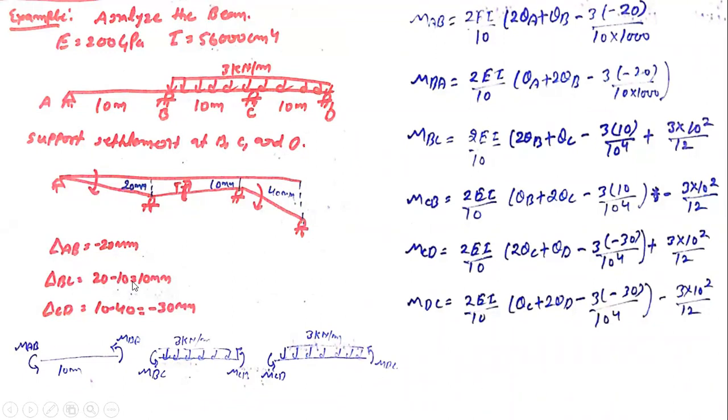Otherwise, you can directly take, as I just explained, 0 minus 20 gives minus 20, 20 minus 10 gives plus 10, 10 minus 40 gives minus 30. That's how you can calculate it as mentioned on the screen. Further, we need to isolate the joint.